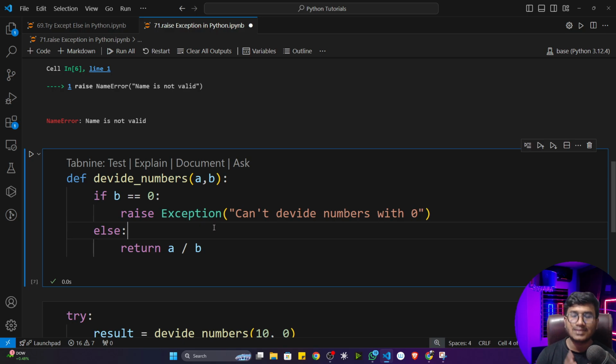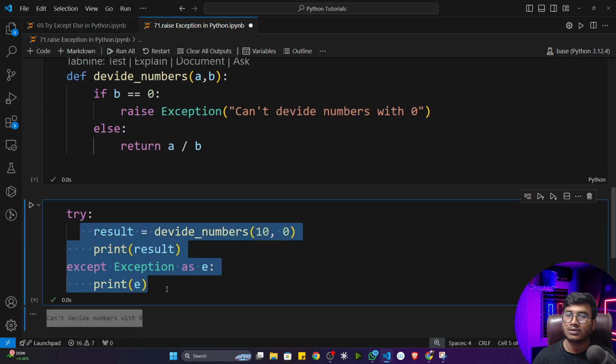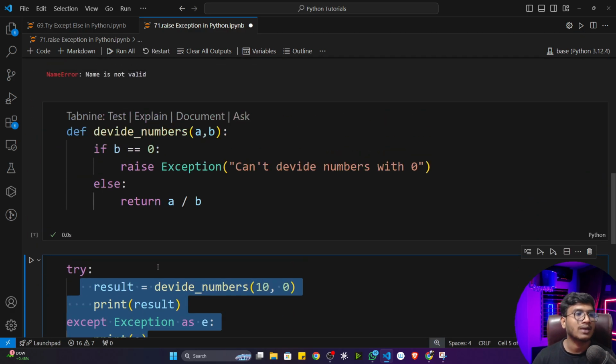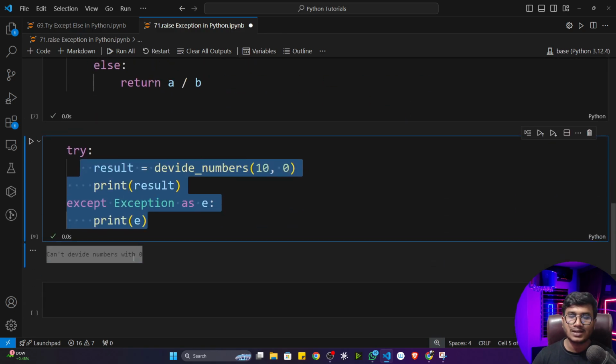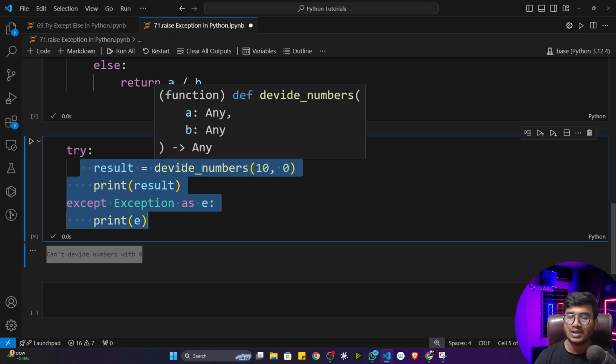That's how in some applications you have to use this concept. You will be instantly raising the exception and you will be catching that particular exception later on, and you will be showing it in front of the user. Again, this is a super important concept inside exception handling. I hope you got it. I have shown you all the possible exception handling inside Python. Going forward, we'll be implementing different projects, and there we'll try to use this concept as well. So this is all from this particular video.